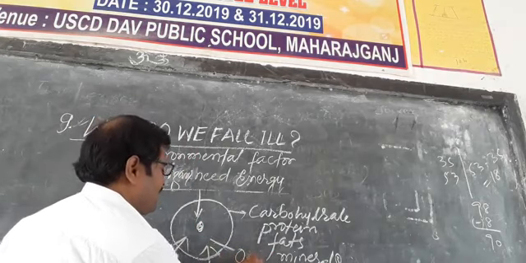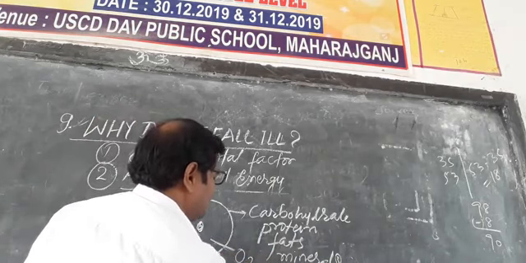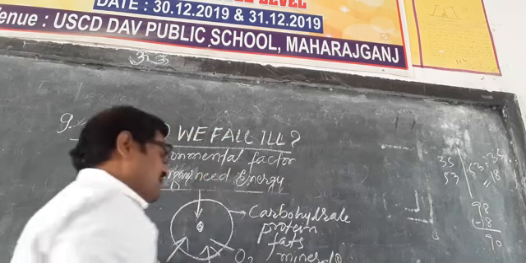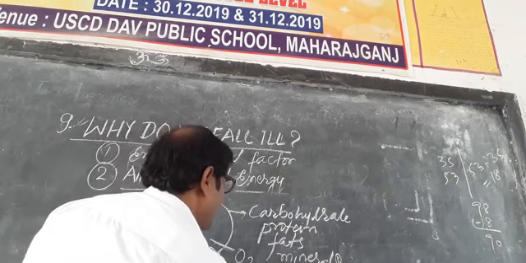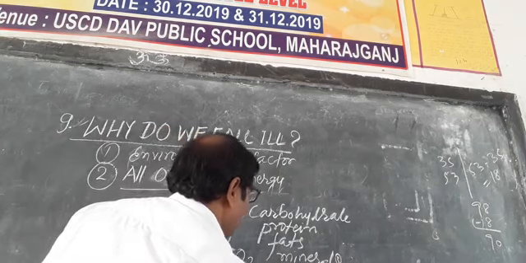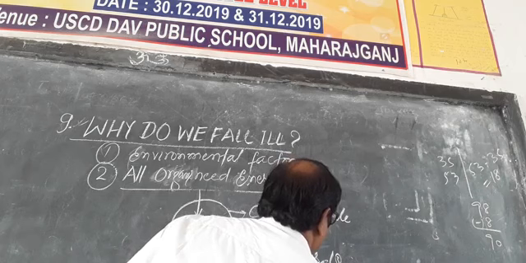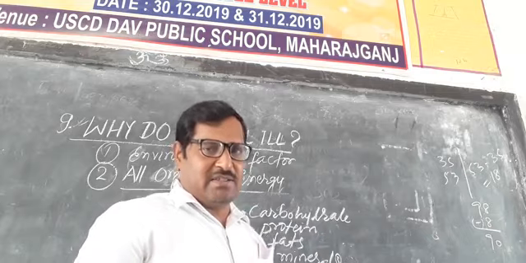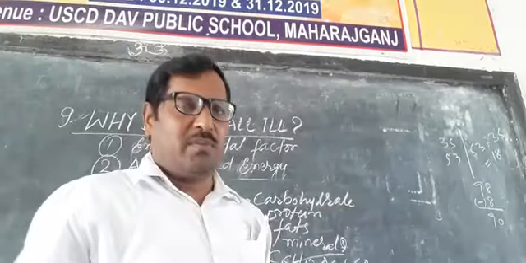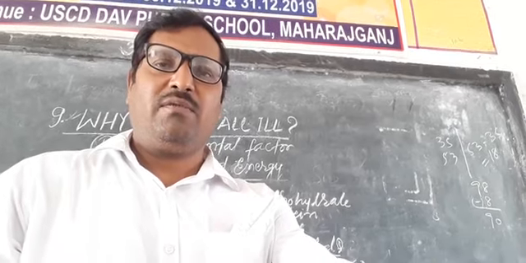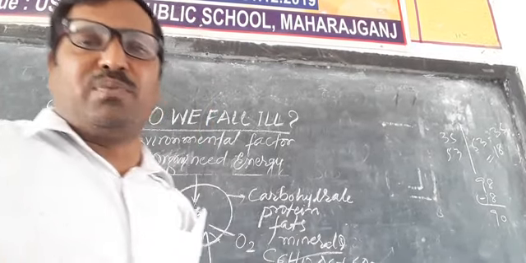Here oxygen combines with the simplified glucose, C6H12O6 plus 6O2. Then what happens? Carbon dioxide, 6CO2, plus 6H2O plus 38 ATP energy is formed. This energy, the ultimate production of energy in the form of ATP, drives the different organs to function well. So this is most important.